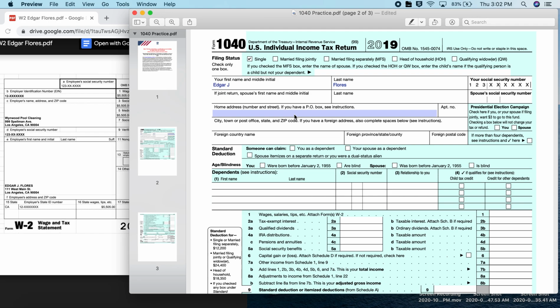And then we go down to his home address. We find that in the same section that we found his name. So his home address is 111 West Main Street. And his city, zip code, and state is Los Angeles, California, 90004. He does not live in an apartment, so we leave that blank. He does not live in a foreign country, so we leave it blank.